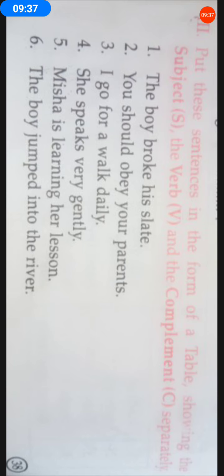Then another, third bit: put these sentences in the form of a table showing the S, that is subject, V, that is the verb, and C, that is the complement, separately. You need to observe these sentences, read them thoroughly, and trace out which is the subject part, verb part and complement part of these sentences. Hope you all work it out with enthusiasm, and we shall meet once again in the next session.